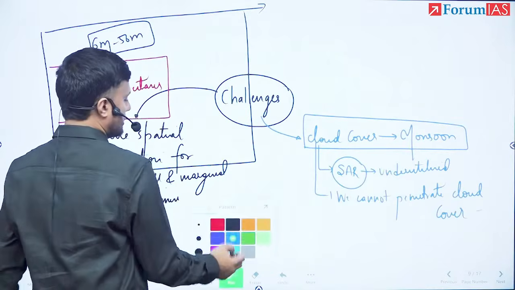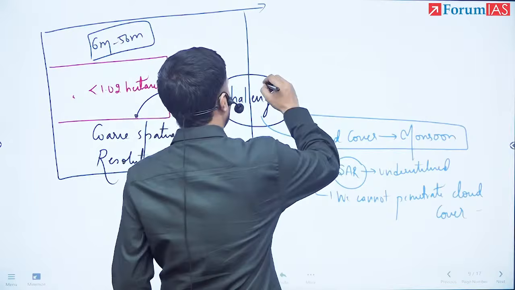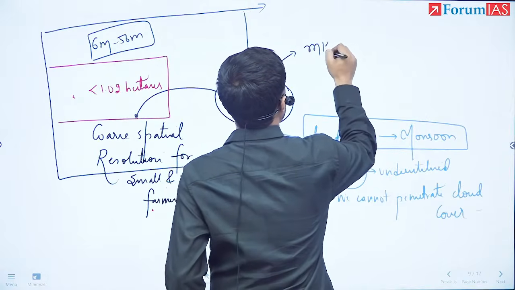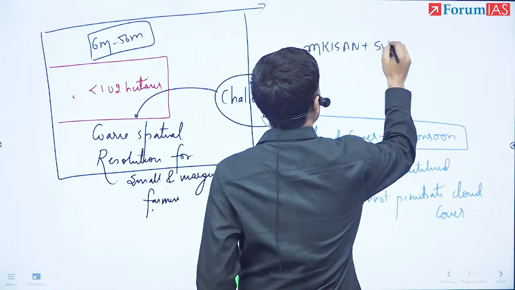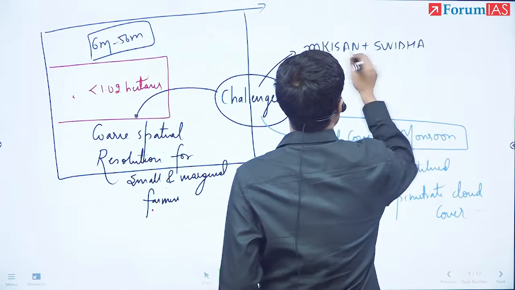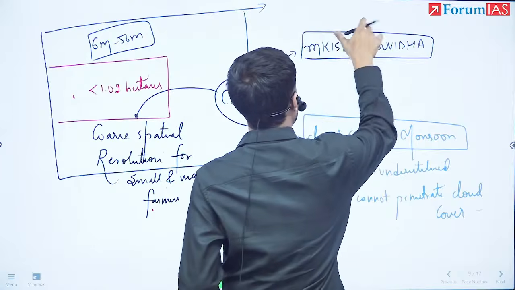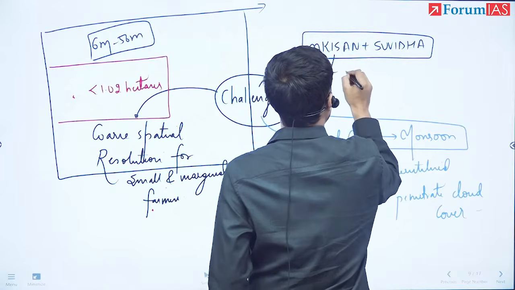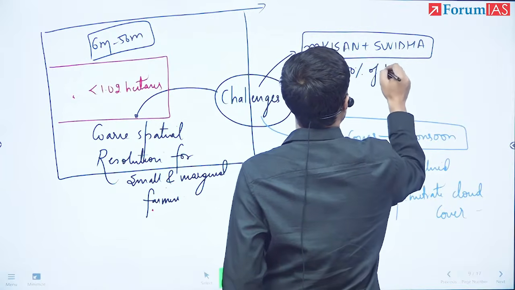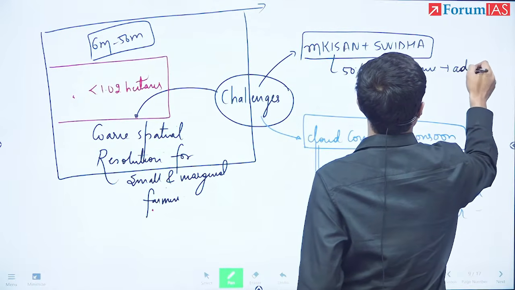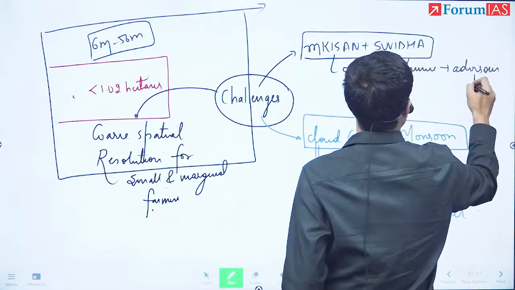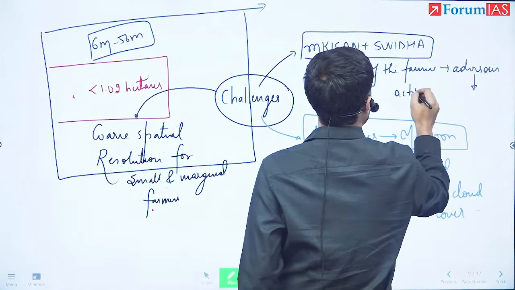Next, what is another important aspect? Government has come up with various tools such as M-Kisan and Suvidha portal. Despite these, only 50% of the farmers are converting the advisories into actionable actions.